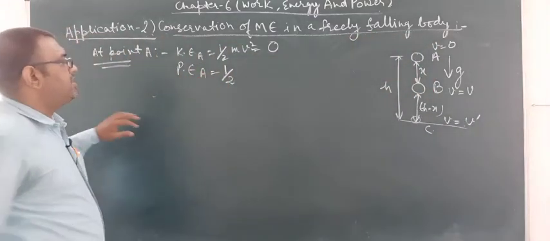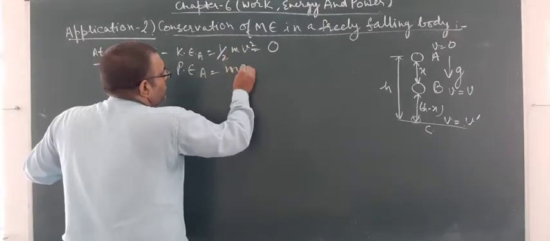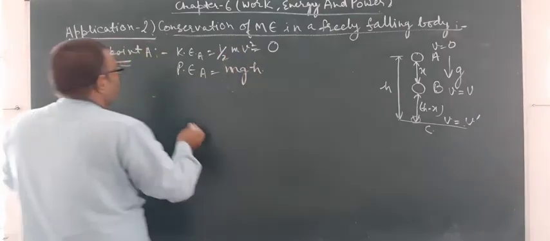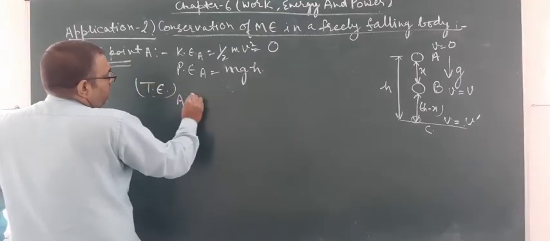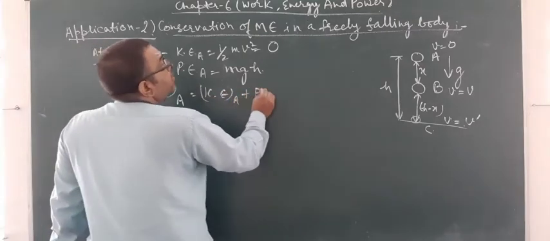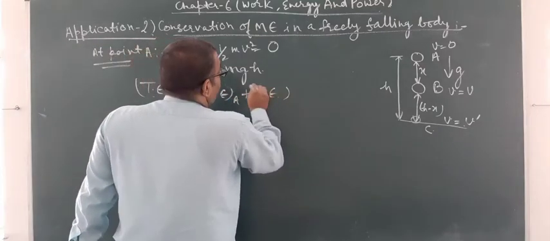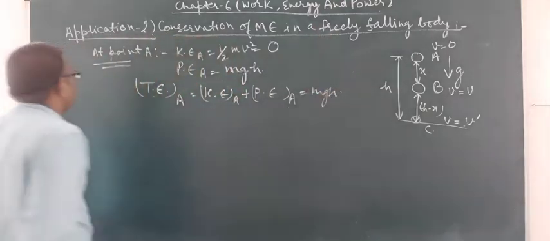So potential energy at point A is equal to mgh. So total energy at point A is equal to kinetic energy at point A plus potential energy at point A, and it is equal to mgh.